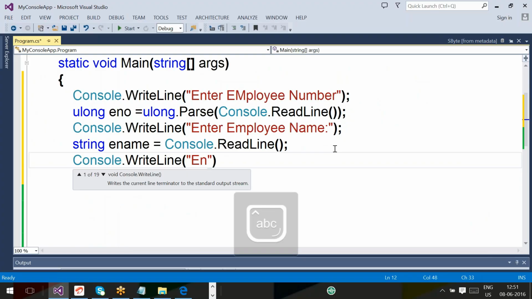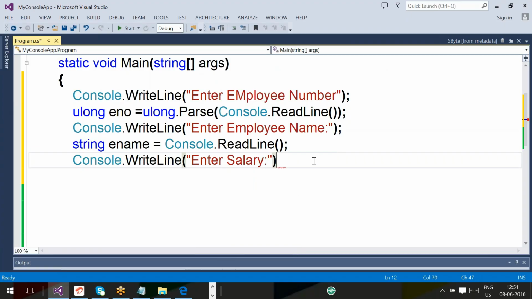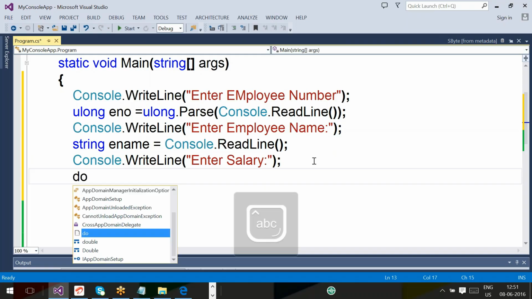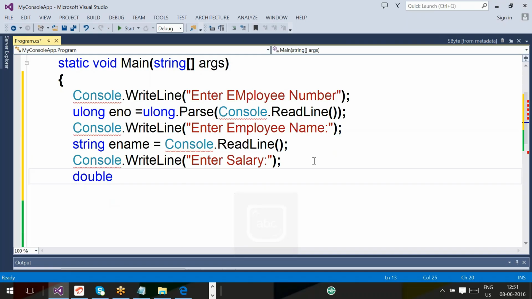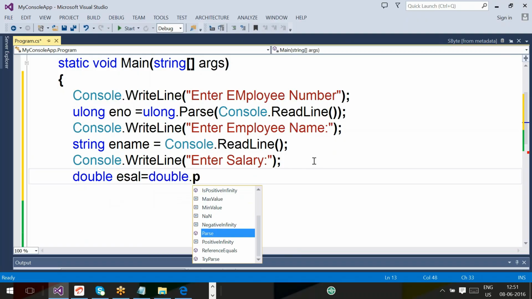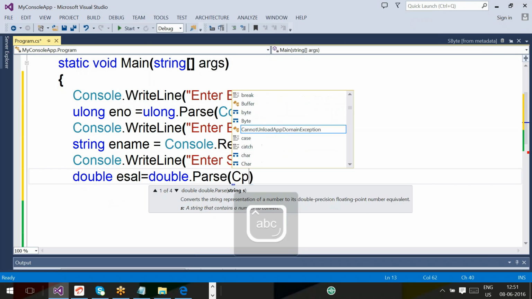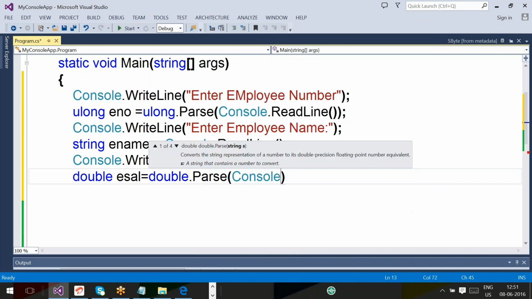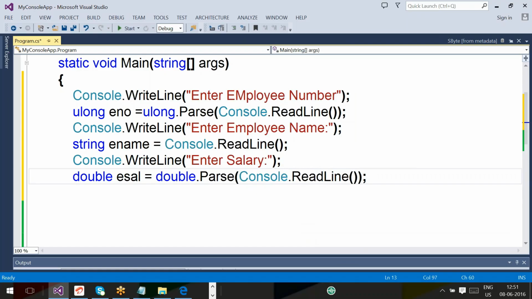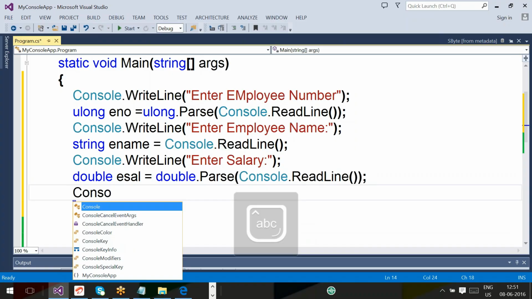Console.WriteLine, "Enter employee salary". Next, double employee salary, esal, equals double.Parse, Console.ReadLine. Okay. Next, what is that?